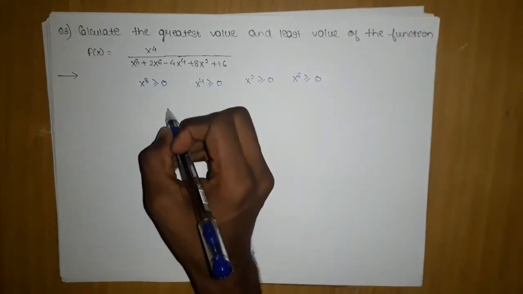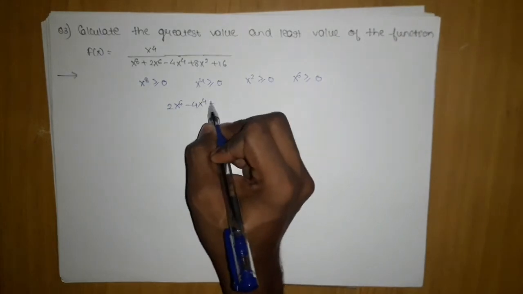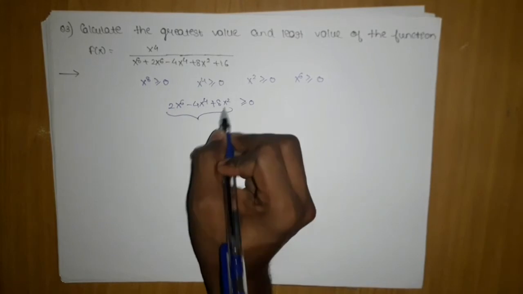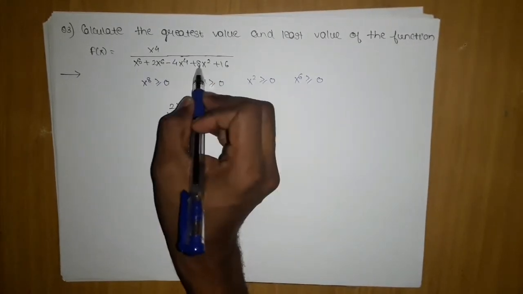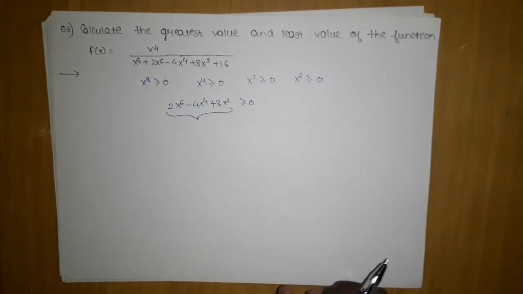The confusion is whether 2x power 6 minus 4x power 4 plus 8x square is greater than or equal to 0, because if it is, then I am very sure the whole thing will be greater than or equal to 0, and it will be positive.